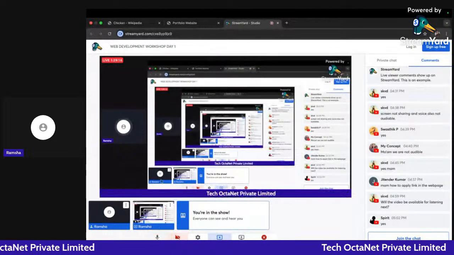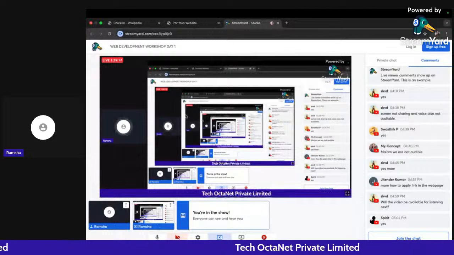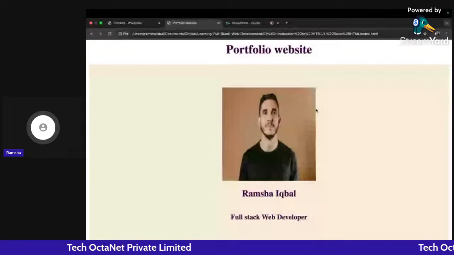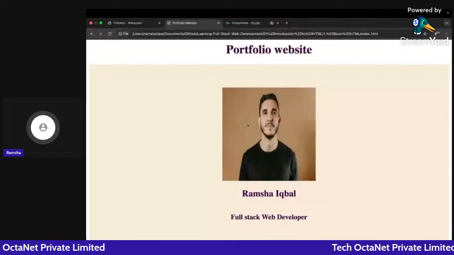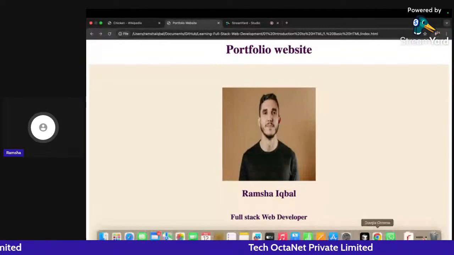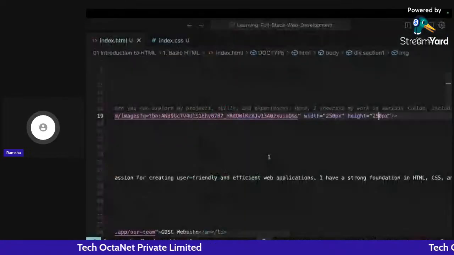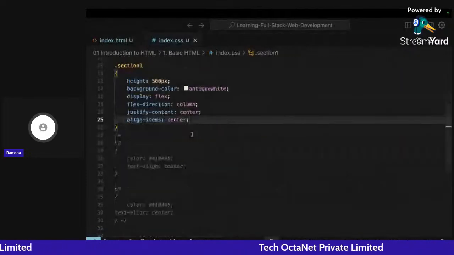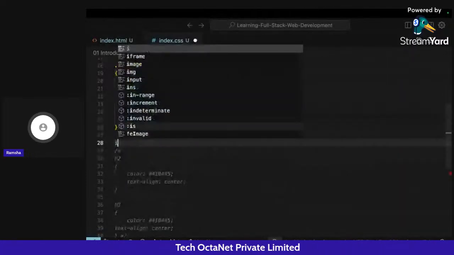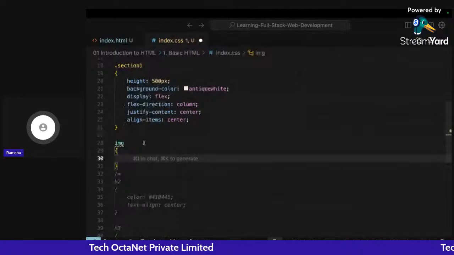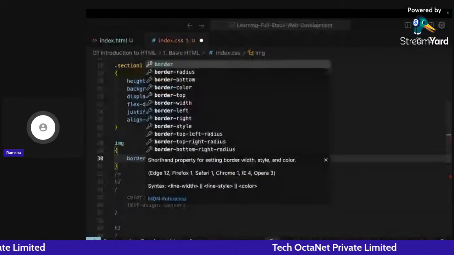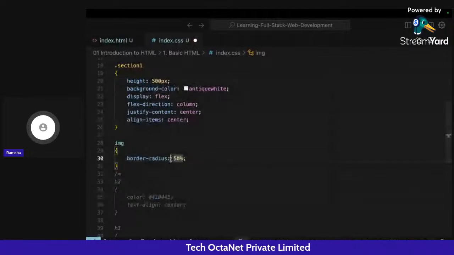Continue further. So what we have done up till now, we have converted our section into a flex box. Now I want my image to be in a rounded format. I don't want it to be rectangular. So what I can do here is I can go to the style and target the image tag, write img, and here I can write the border radius property. This is another property in CSS that we have, and I will convert it to 50%.